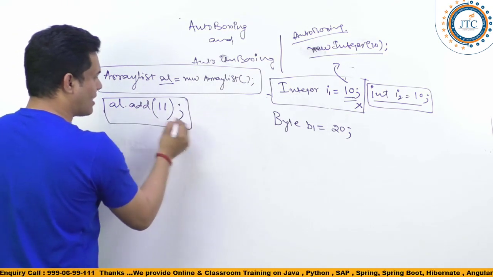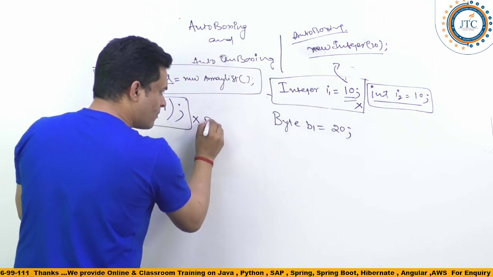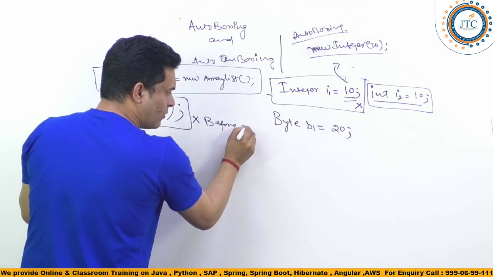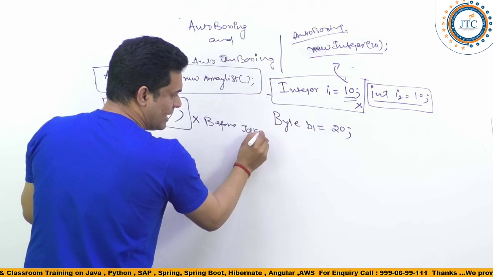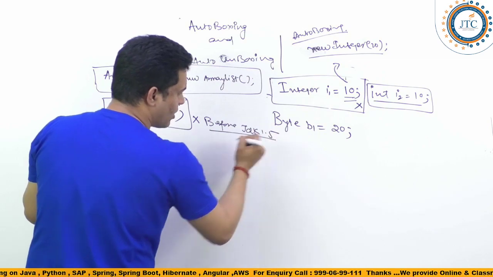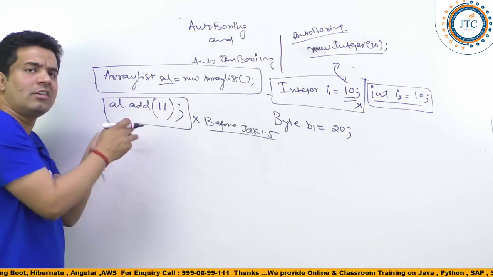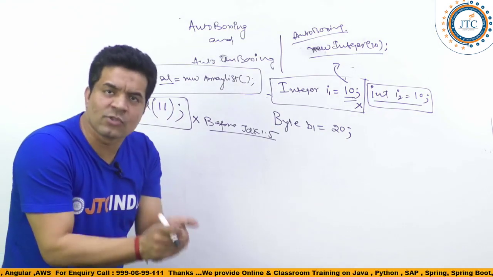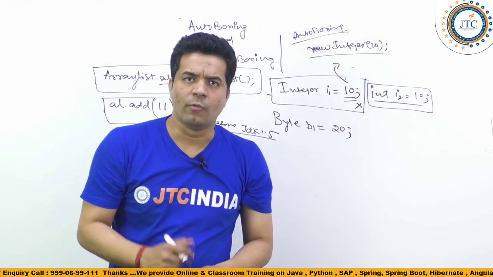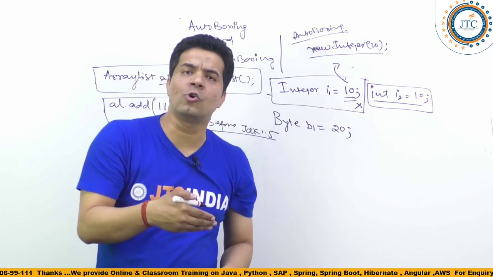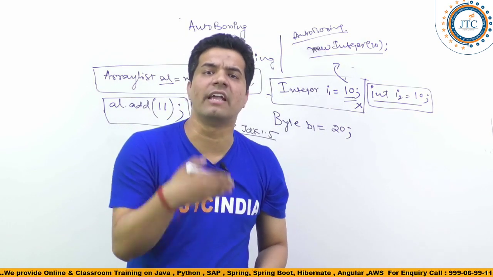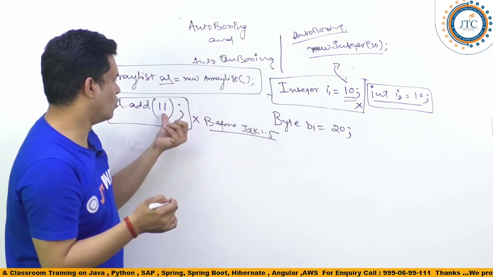You cannot, before JDK 1.5. Why? Because inside the collection, primitives were not allowed. We cannot store primitive data types inside that, right?